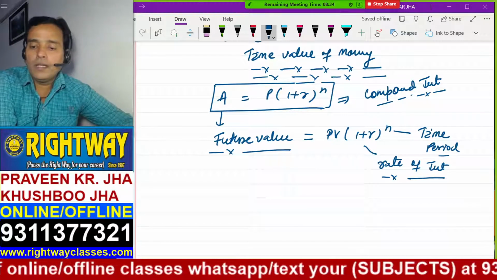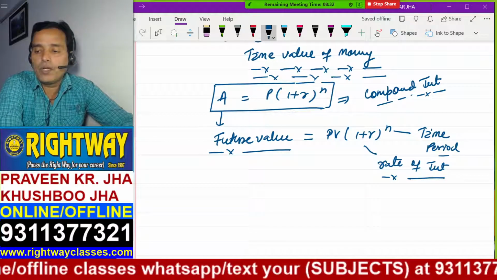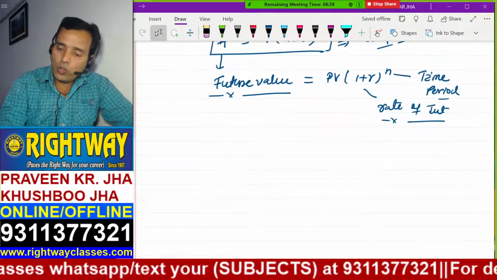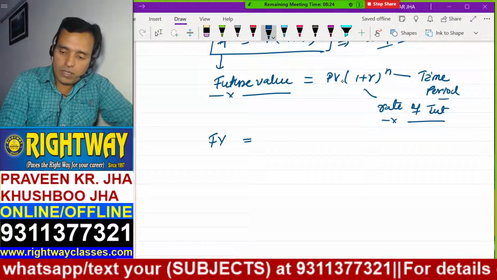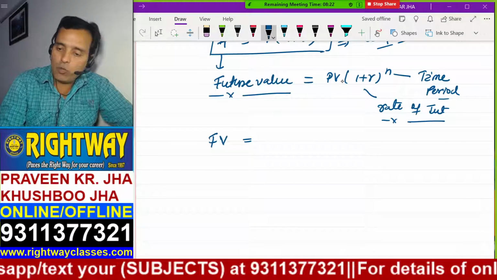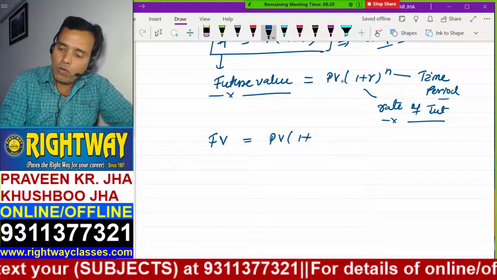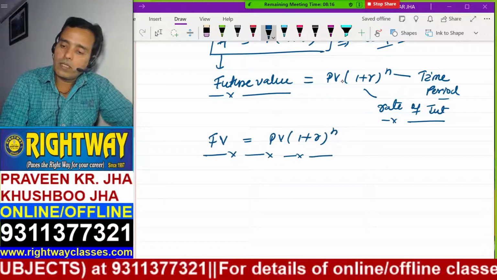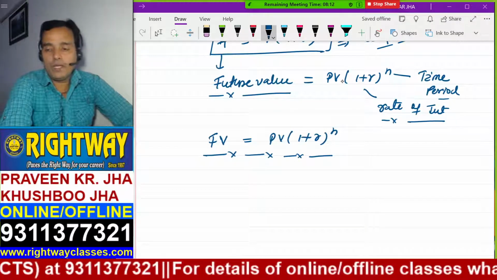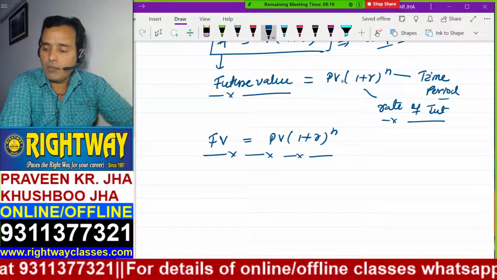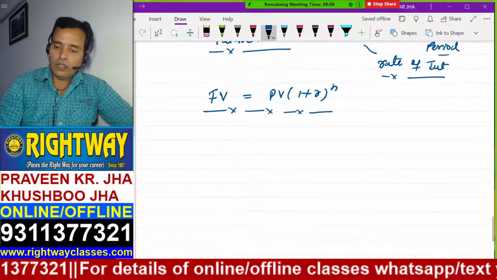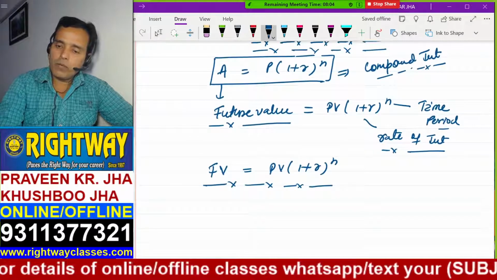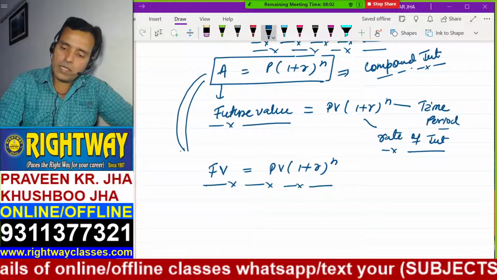A can be called future value and P is present value into (1 plus R) to the power N. So now you can write this formula as FV equals PV into (1 plus R) to the power N. Any problem? Both say totally the same thing.